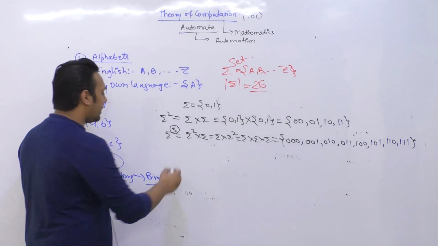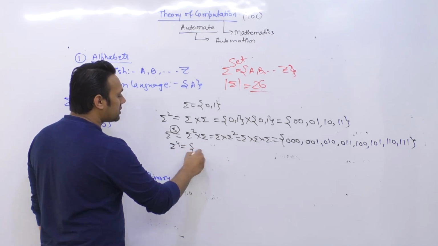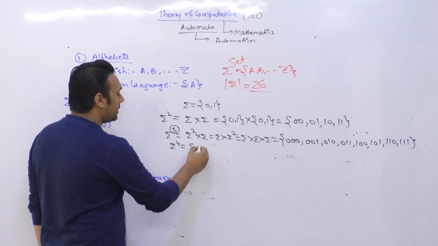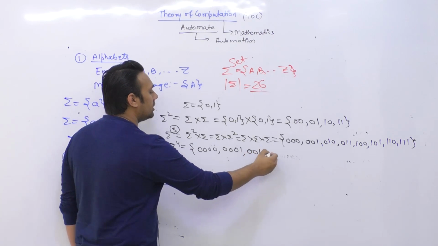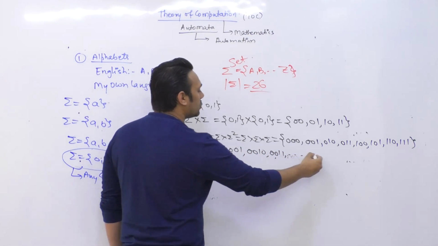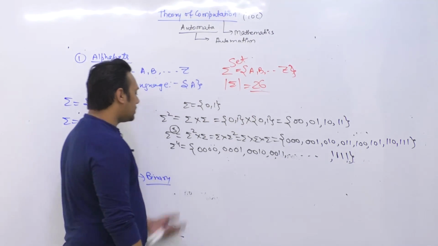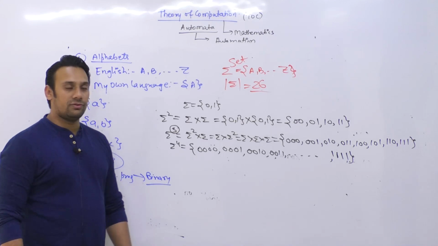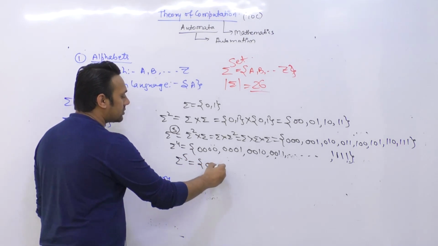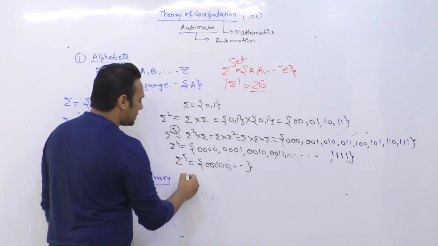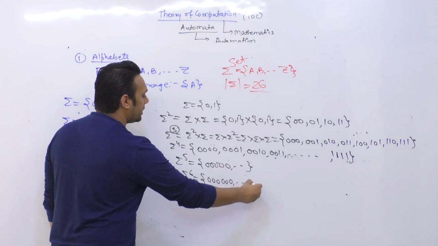Now if I say we have summation raised to power 4, it is going to be the set of all possible strings whose length is 4. Which can be 0000, 0001, 0010, 0011 and so on, and the last will be 1111. So this is a set of all possible strings whose length is 4. In the same way, summation raised to power 5 is the set of all possible strings whose length is 5. Summation raised to power 6 is the set of all possible strings whose length is 6, and so on.